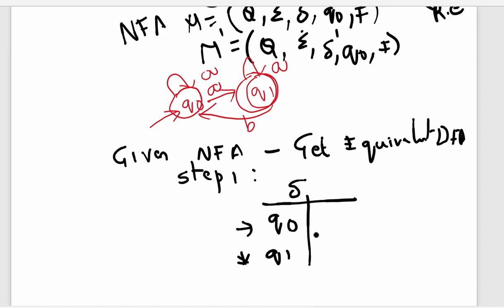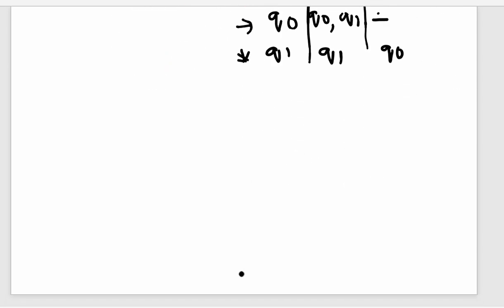There are only two states, and the input alphabets are A and B for this given NFA. Now we write it, this is the NFA transition table. Q0 on A is going to two states, Q0 comma Q1, and Q0 on B is not going anywhere. Q1 on A is going to Q1, and Q1 on B is going to Q0. So this is the information we have from the given NFA.